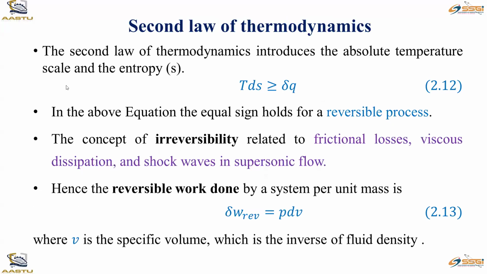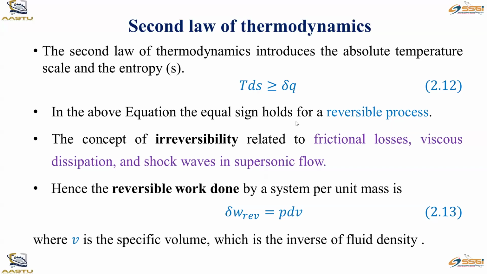The second law of thermodynamics introduces the absolute temperature scale and the entropy. The entropy and absolute temperature are related in this condition: TdS, where T is the absolute temperature and dS is the entropy change, is always greater than or equal to dQ.